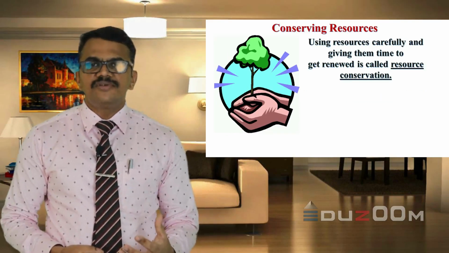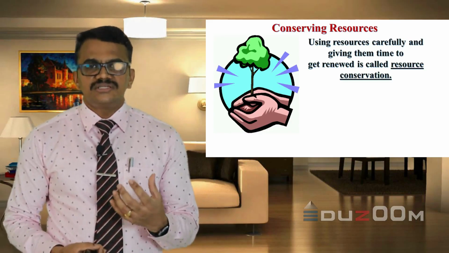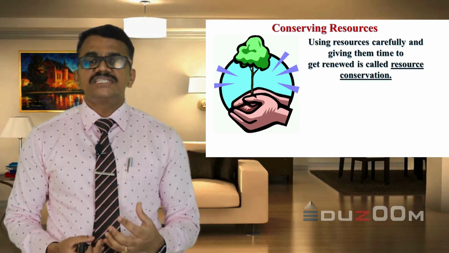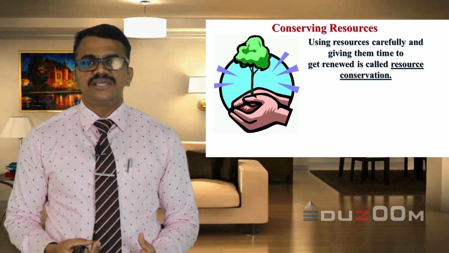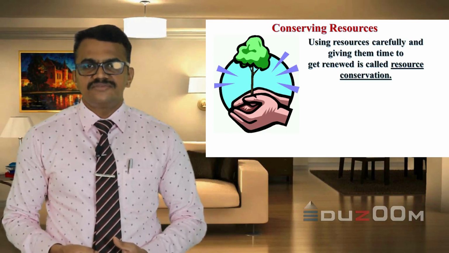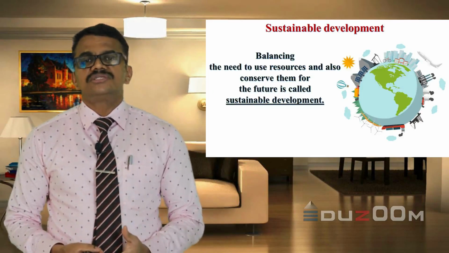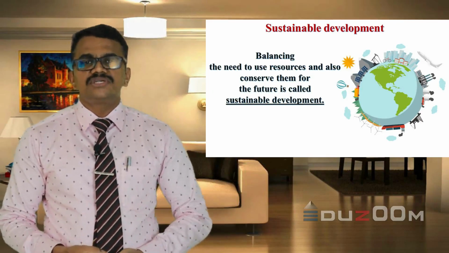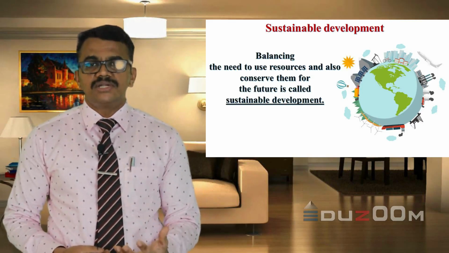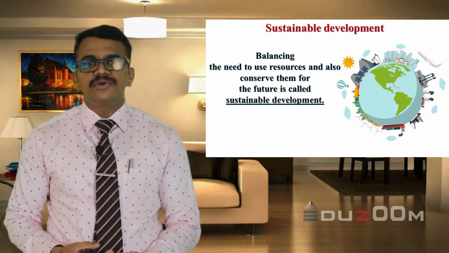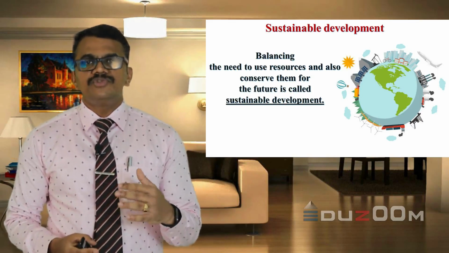Using resources carefully and giving them time to get renewed is called resource conservation. So, it is the effective utilization of resources in a careful, judicious way that is known as resource conservation. Balancing the need to use the resources and also conserve them for the future is known as sustainable development. So we can achieve sustainable development, or we can achieve progress only by balancing the use of resources, or judicious use of resources.